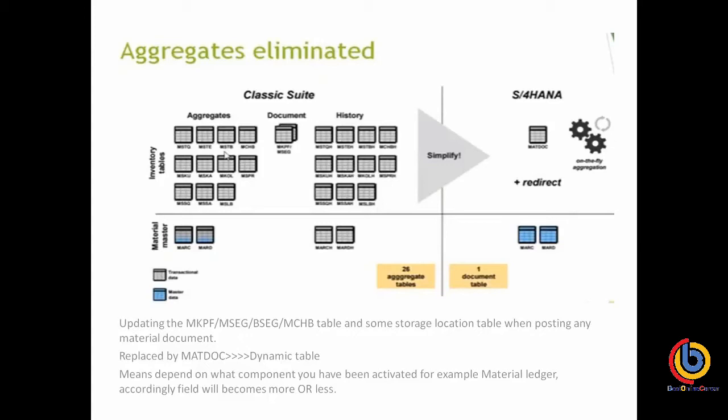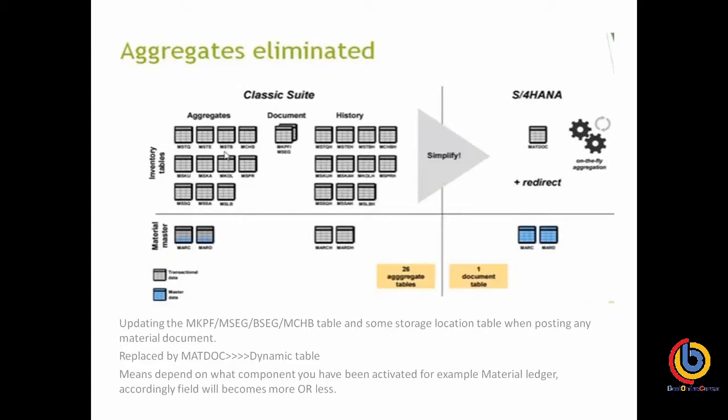Now in S4HANA, what happened? In S4HANA, SAP has simplified the data modeling. Whatever transaction we run in SAP is stored in one or two tables only, not in various tables. So if someone is trying to extract reports, even if someone is writing a piece of code in any kind of report, the developer can use one table to get all the information from that one table. And this table is a dynamic table, not a static table.